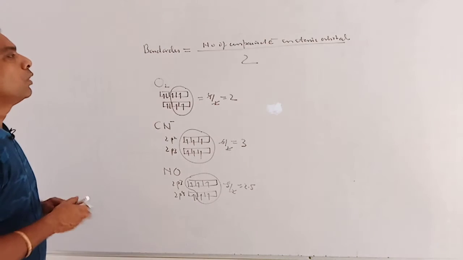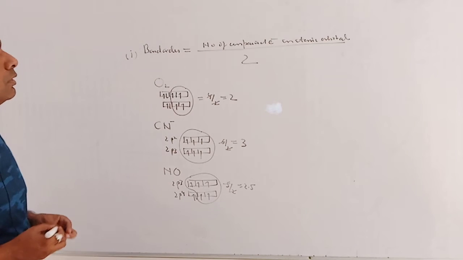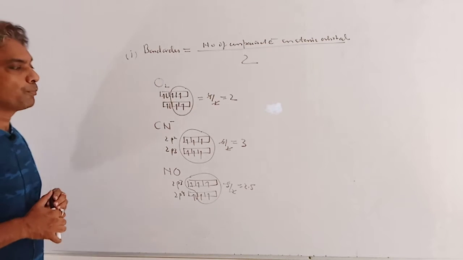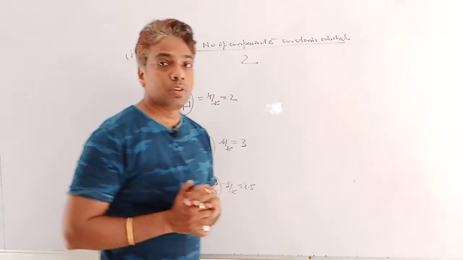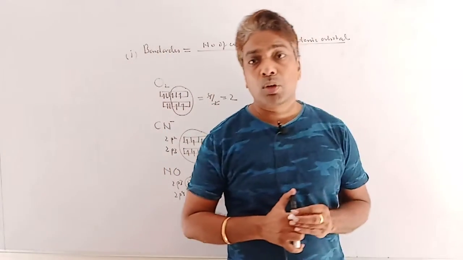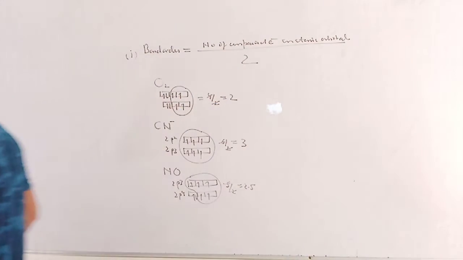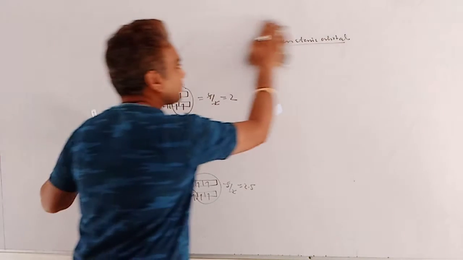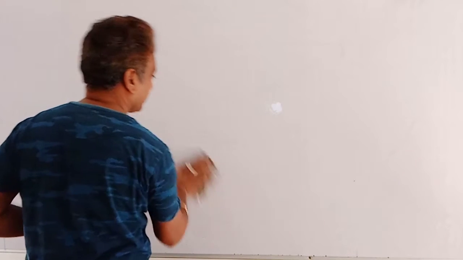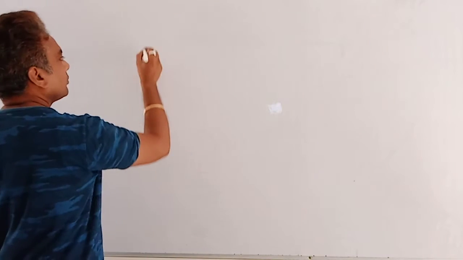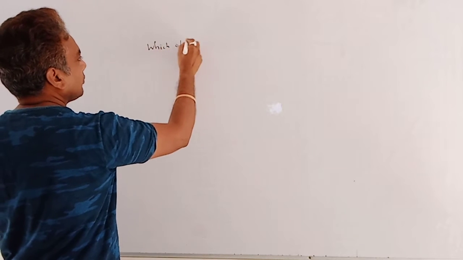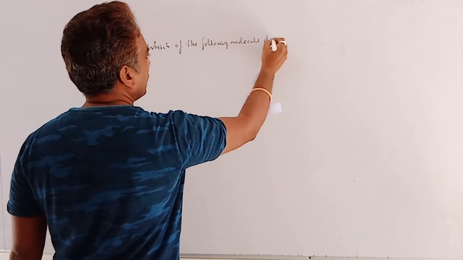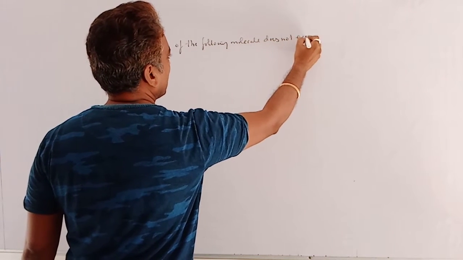So with the help of the given formula, bond order can easily be calculated in case of objective type questions, such as: which of the following molecules does not exist. Suppose the question is: which of the following molecules does not exist?